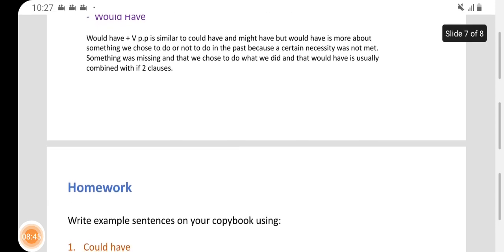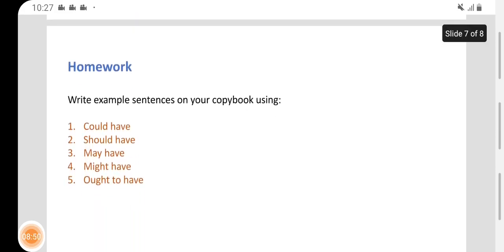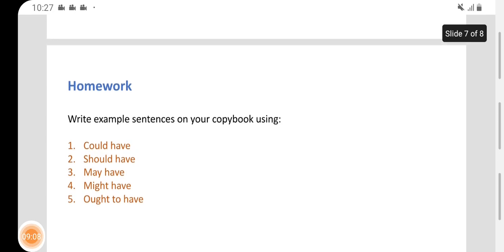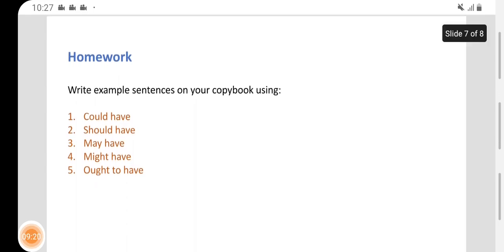And we have the homework. I want you guys to write example sentences in your copybook using could have, should have, may have, might have, and ought to have. Okay. There will be another lesson explaining conditional clauses in which we're going to learn more about if one, if two, and if three.